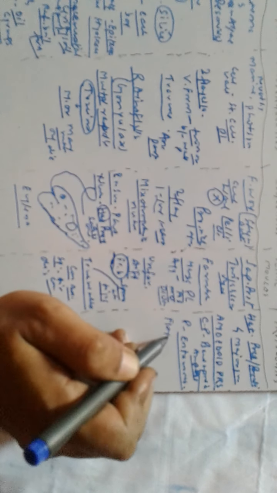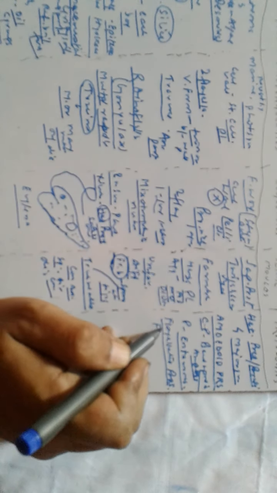Flagellated protozoans. The members either live freely or they are parasites, and they possess flagella, whip-like structures, to move from one place to another. Some of them are parasites such as Trypanosoma, which causes sleeping sickness, and Leishmania donovani, which causes kala-azar.